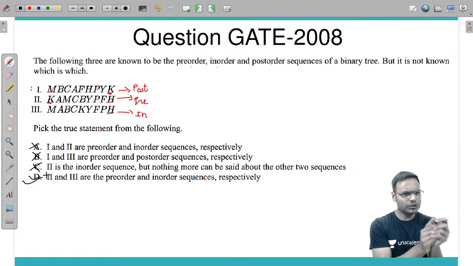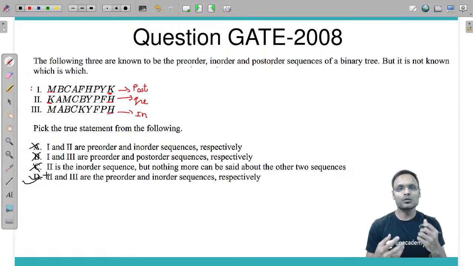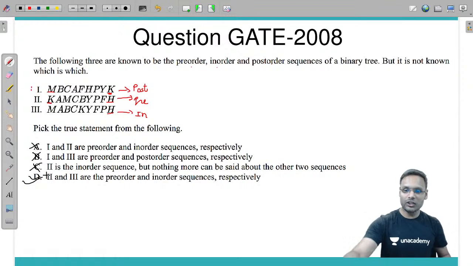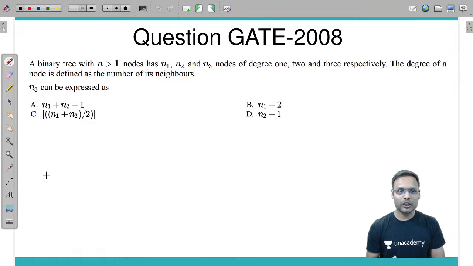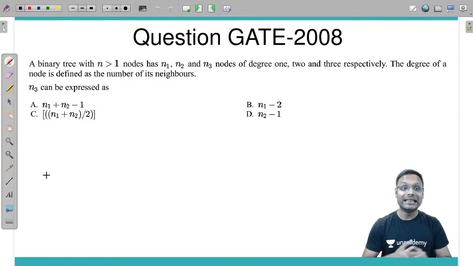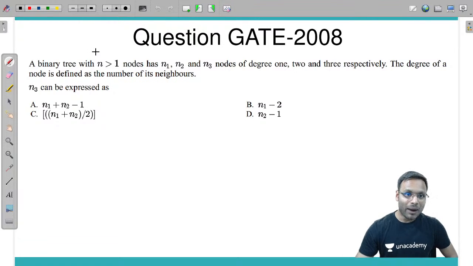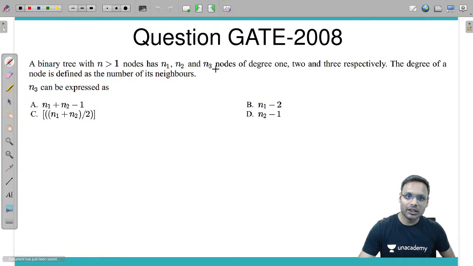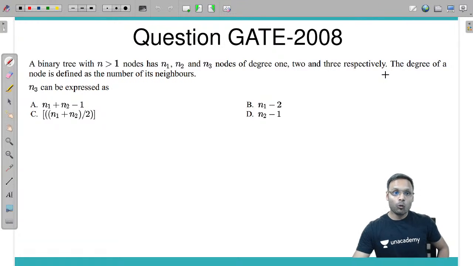Such kinds of questions are very easy, just because we know the very basic concept of the tree data structure. Next question, another very easy one. It says: a binary tree with n greater than 1 nodes has n1, n2 and n3 nodes of degree 1, 2 and 3 respectively. What does it mean?